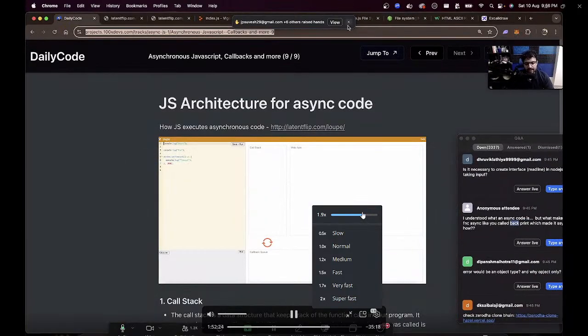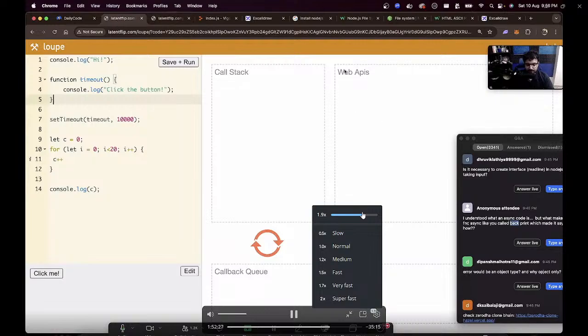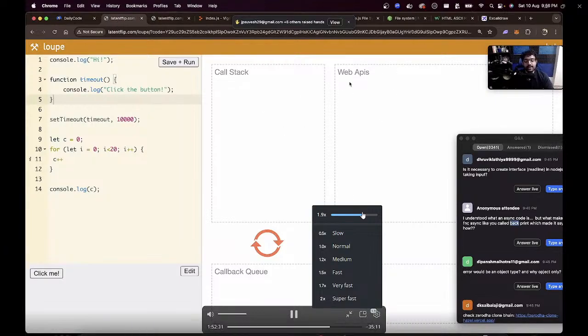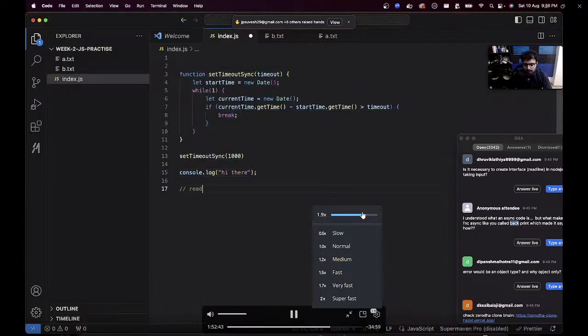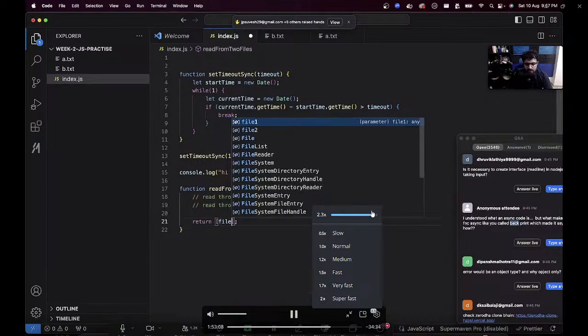That's a good question. Anything that requires these browser APIs, anything that you offload to someone else, anything that is IO intensive is asynchronous. Or anything you build on top of it. If I write a function that reads from 2 files, then this is also an asynchronous function, because it will first read through the first file, which is asynchronous, then read through the second file, then return the response: file 1 response, file 2 response.